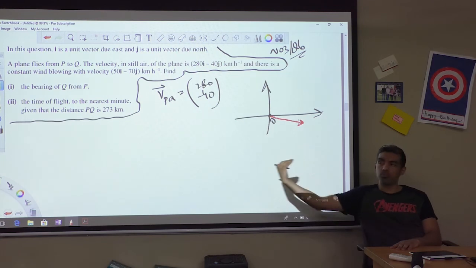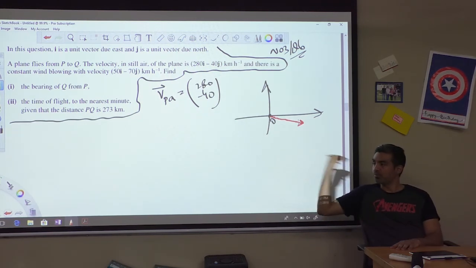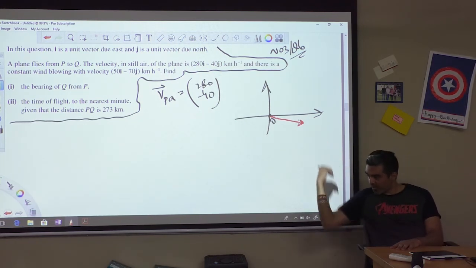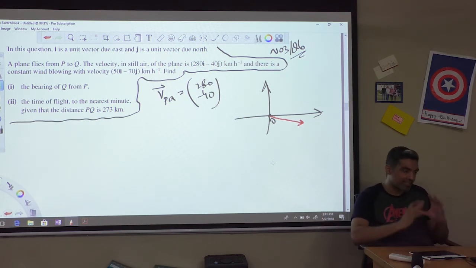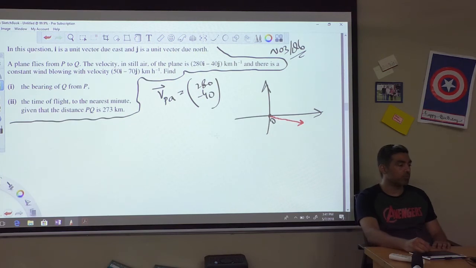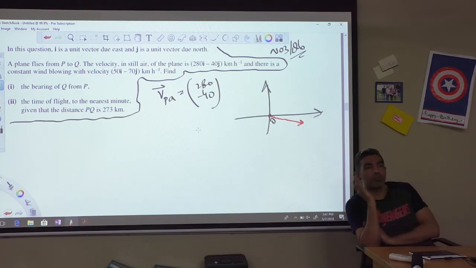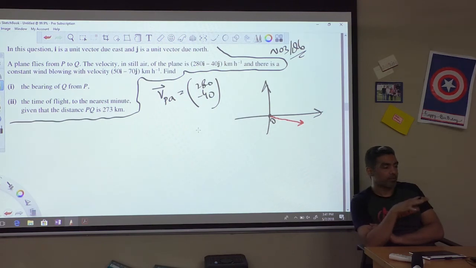The plane wants to travel 280 kilometers towards the positive x-axis and 40 kilometers down to the negative y-axis. This is the orientation of what the plane wants to do. So the velocity of the plane in still air is this. This is the ideal velocity.